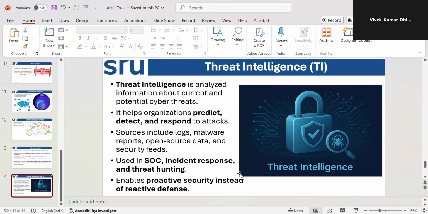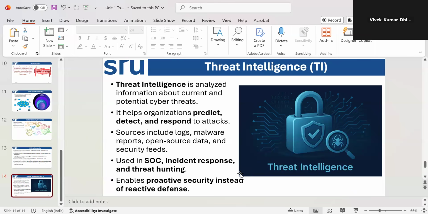So it is information about current and potential cyber threats, right? That means you are understanding the details and responding to them. You are helping someone predict, detect, and respond to those things. So threat intelligence means intelligence for the threats: you understand the threats, you detect them, and you respond properly.